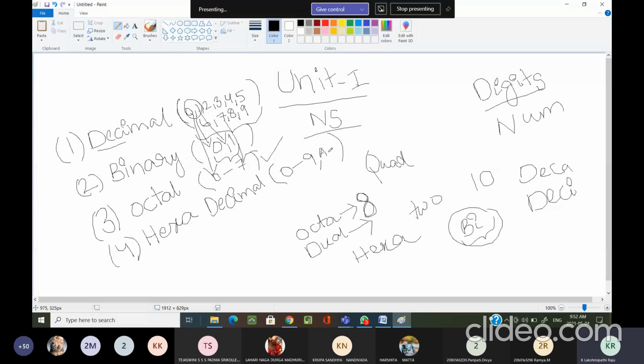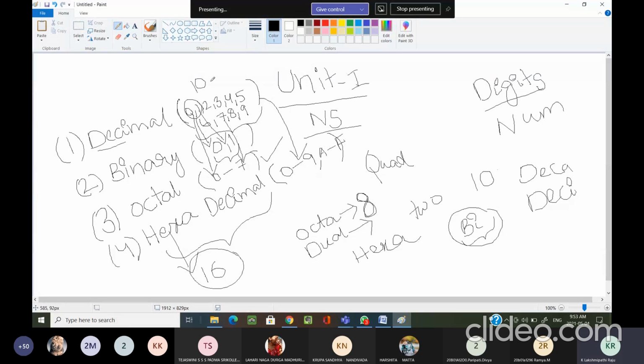These 0 to 9 we have taken from the decimal number system. Why? Because in decimal we have only 10 distinct symbols, but in the hexadecimal number system, hexa means 16, and we don't have 16 distinct symbols.